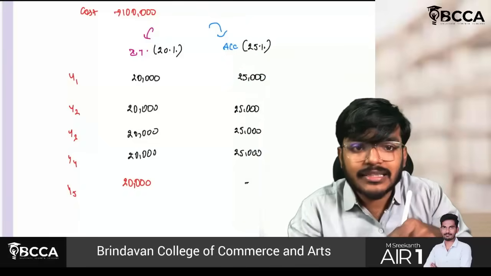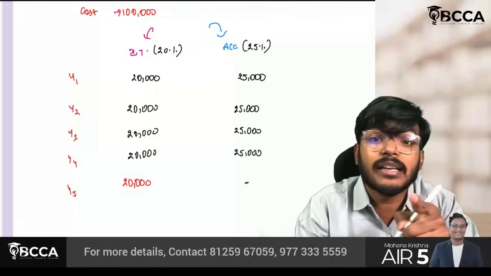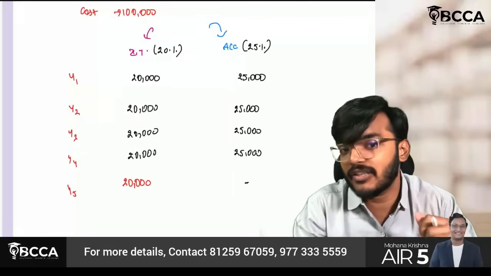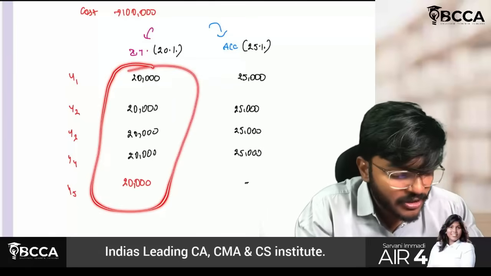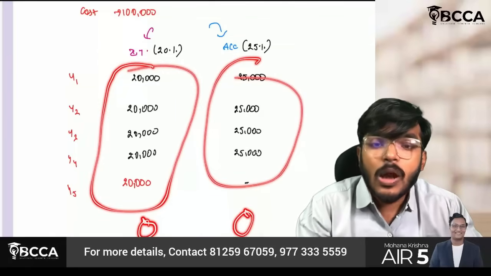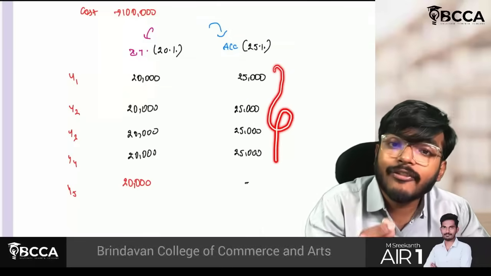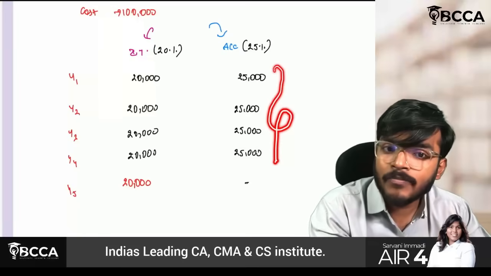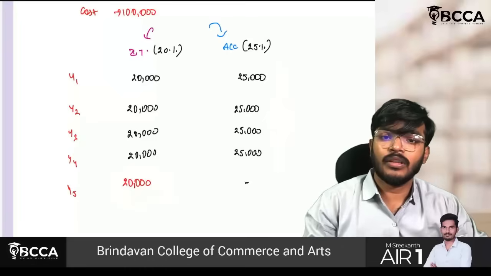Sir, but the difference is there. Is it taxable or permanent? Right answer is, sorry, it is a temporary difference. It is not permanent. It is a temporary difference, because in future, after 5 years, the asset balance will be zero. Here also, it will be zero. Whatever 5,000, 5,000, 5,000, 5,000 excess depreciation I have claimed in 4 years as per accounts is reversed in the fifth year as per income tax.